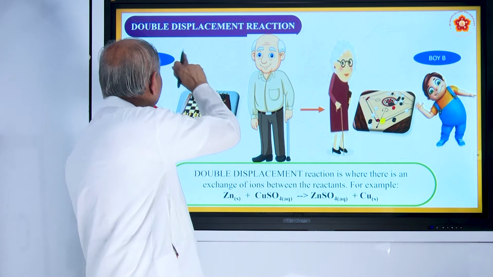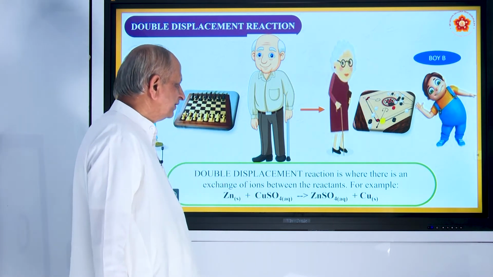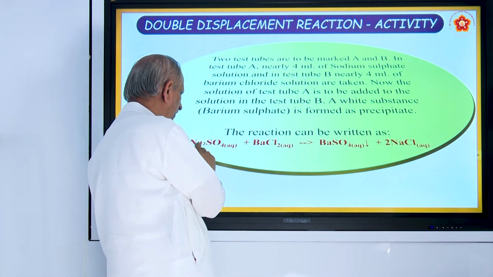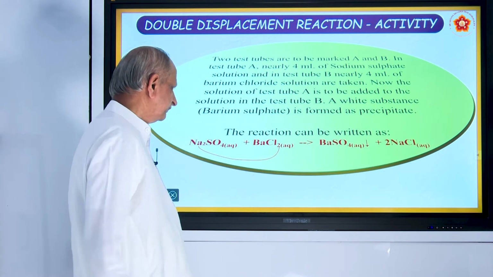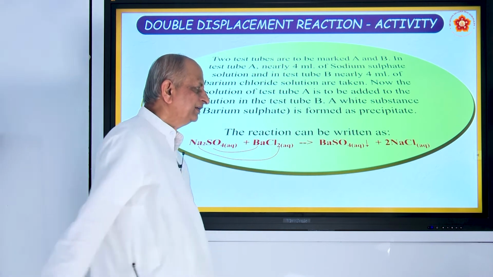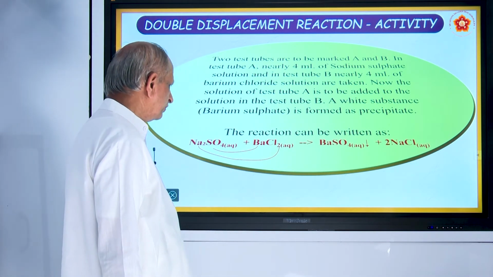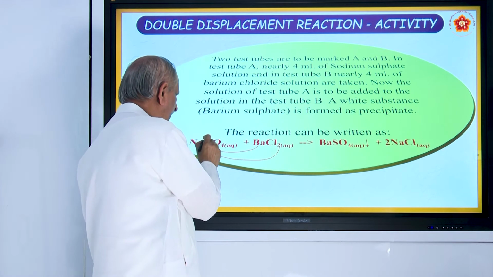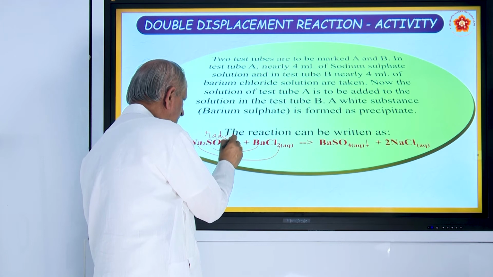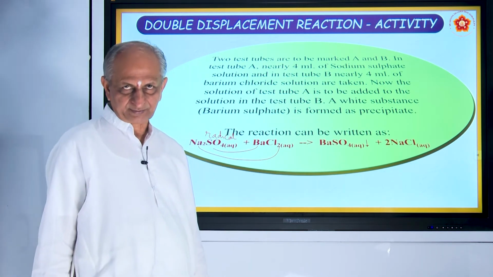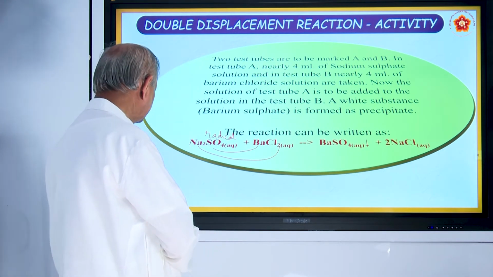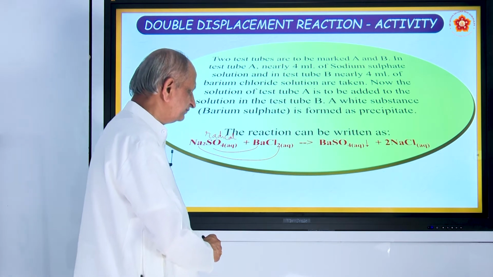So here the reaction is called double displacement because, as just now explained, the sodium combines with chlorine and barium combines with sulphate. It becomes barium sulphate and sodium chloride. So this is what is called radicals. The second part is called the radical. The first part is called the metal part. Okay. So that is a very interesting reaction. There are so many reactions like this.